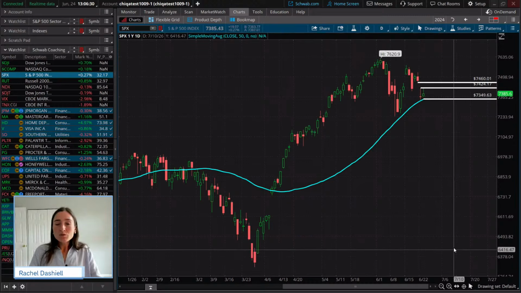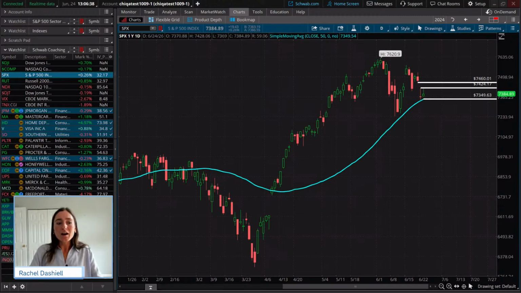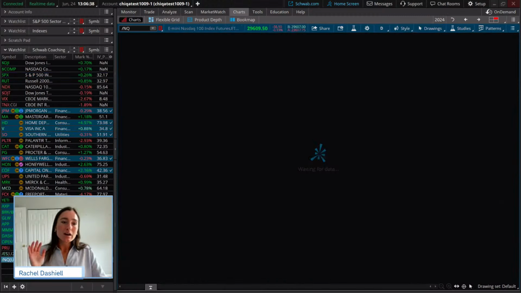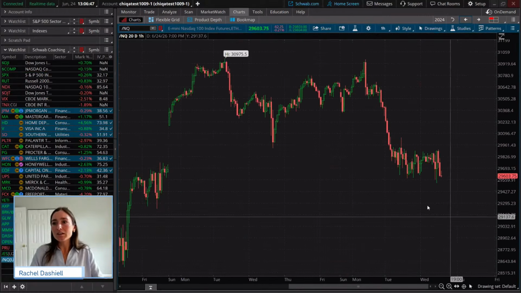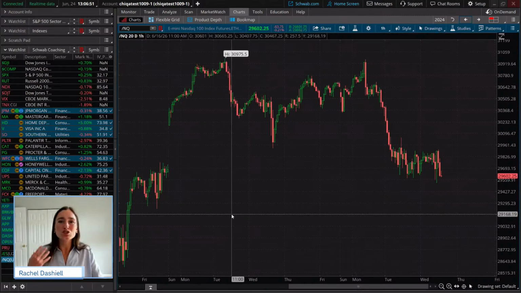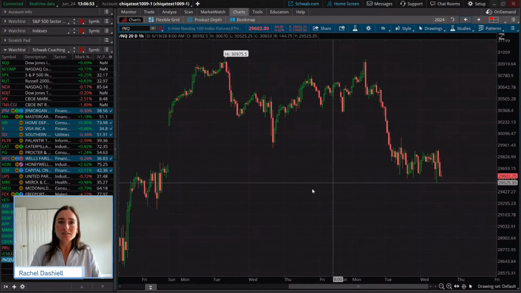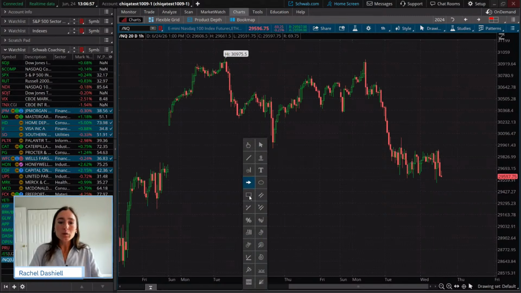Now, since this is a trading price patterns class, I do want to take a look at a price pattern that has been forming on the NASDAQ 100 futures. We are not going to be trading these. We are just looking at the NASDAQ 100 futures to see the smoother price action occurring in the NASDAQ 100, or the NDX, over the last couple days.